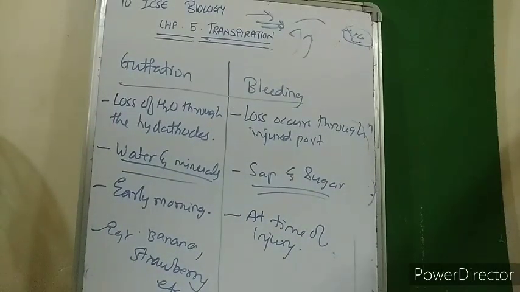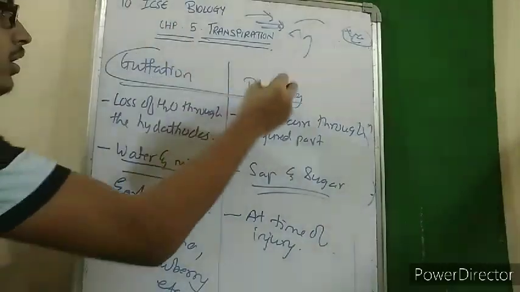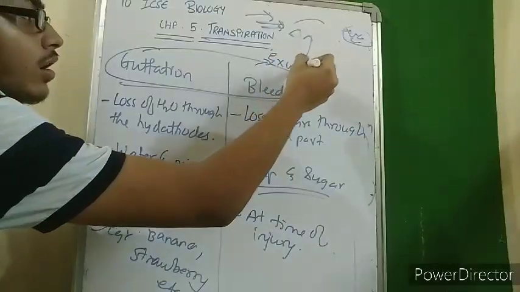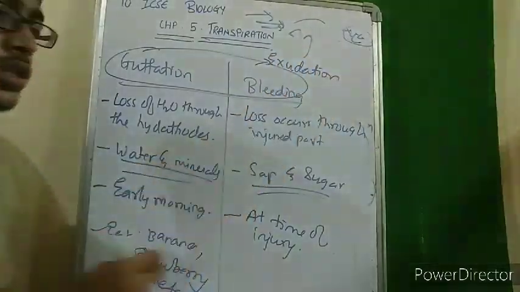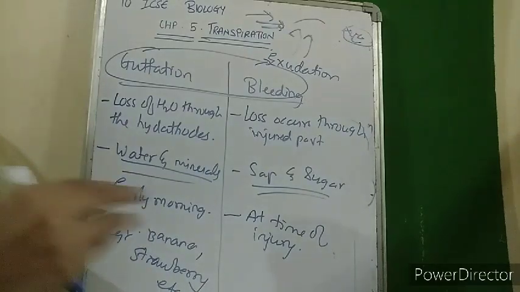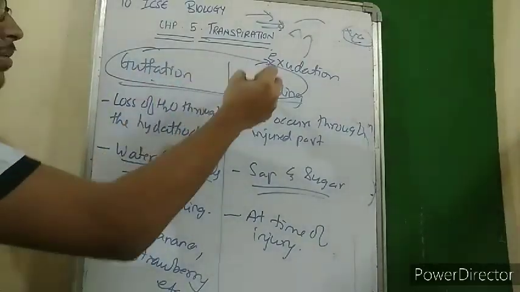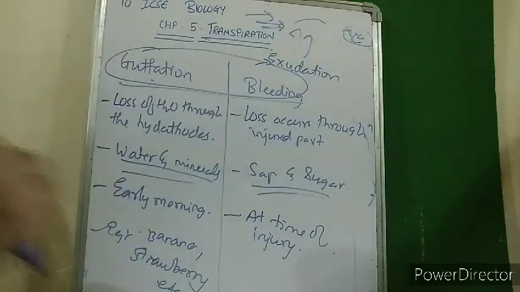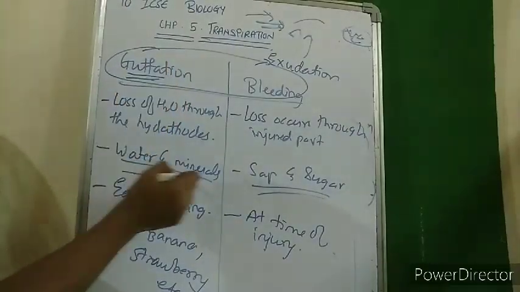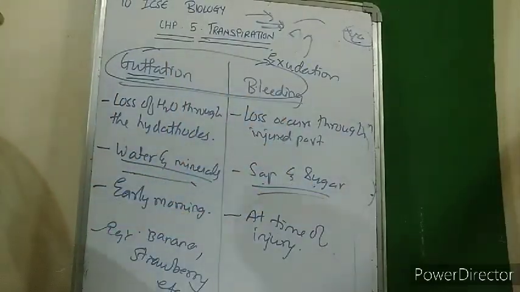So basically guttation and bleeding, these two are called exudation of sap. Exudation means small molecules of water and minerals oozing out. Oozing out means coming out. So guttation and bleeding are called exudation, meaning small molecules ooze out from the plant body. So basically guttation is loss of water and minerals, bleeding is loss of sap and sugar.